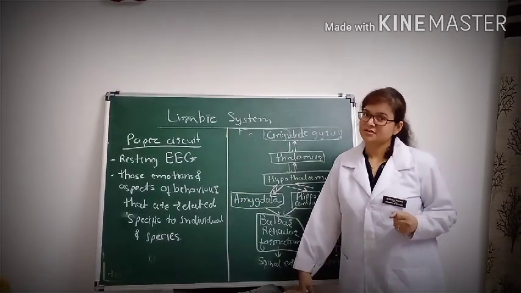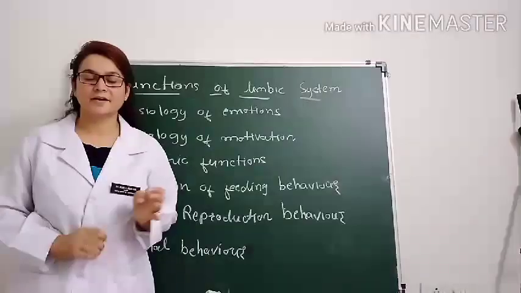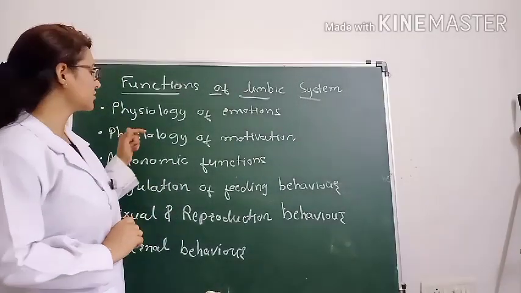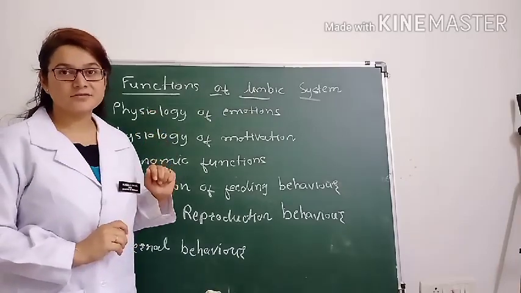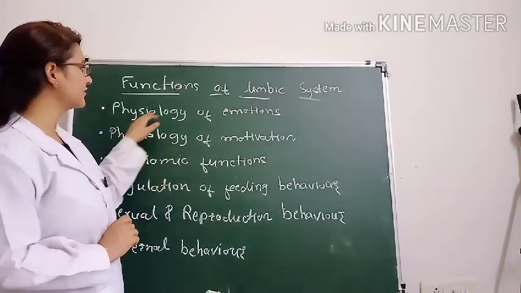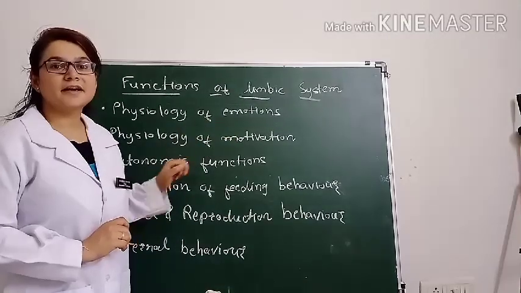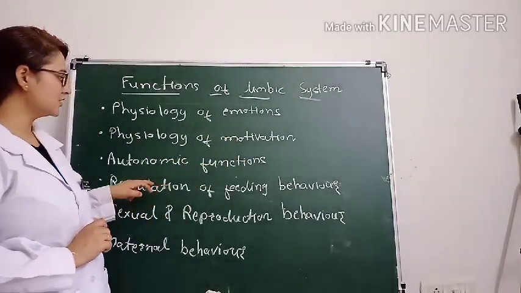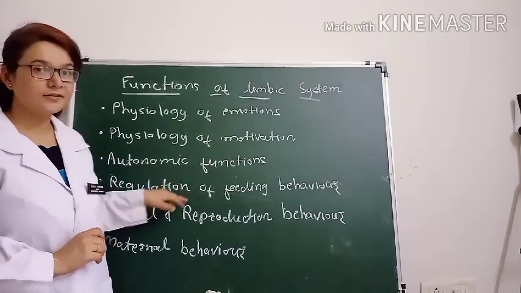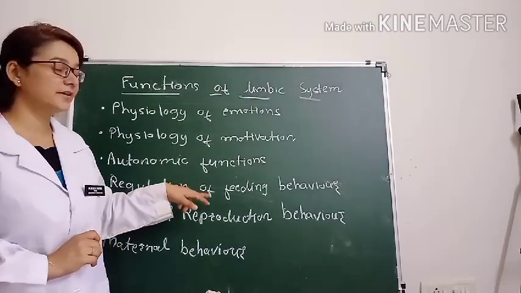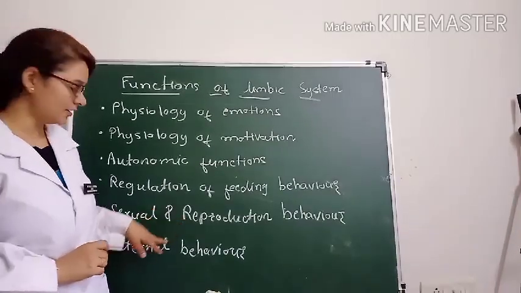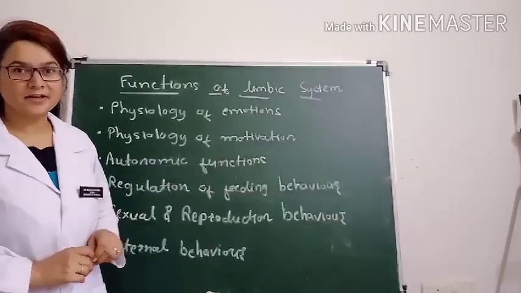Now, which are the functions of the limbic system? Let's start with the list of functions. One is the physiology of emotion. The second is the physiology of motivation. The third is the physiology of the autonomic functions. The fourth is the regulation of feeding behavior. The fifth is sexual function and reproductive behavior. And the last one is maternal behavior.